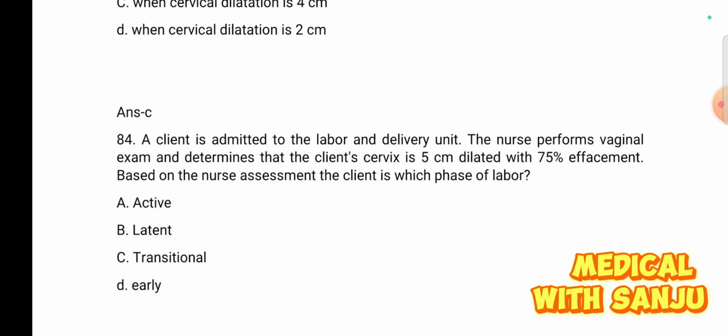There are 4 stages in labor: first stage, second stage, third stage, and fourth stage. The 4 stages are divided into 3 phases.